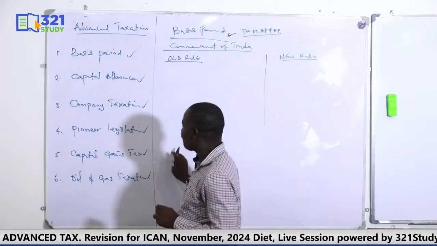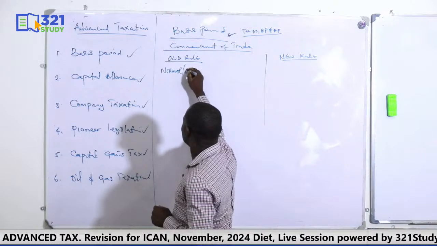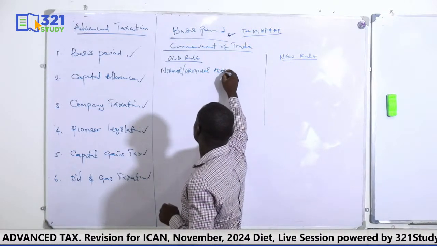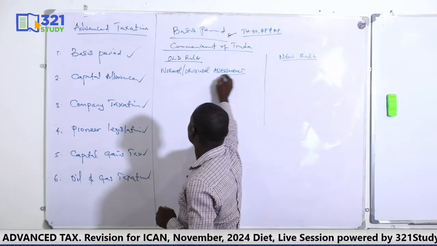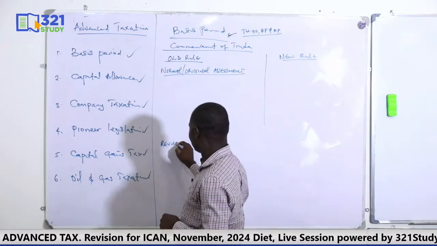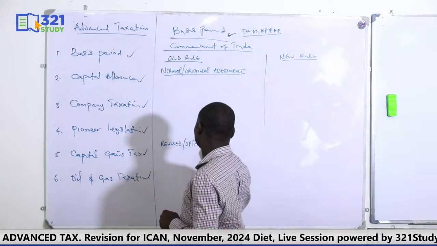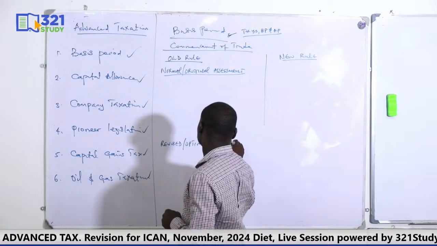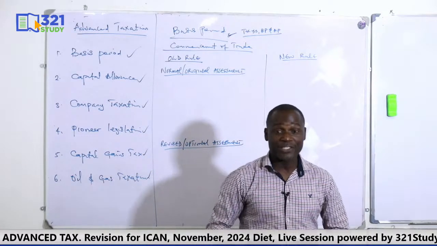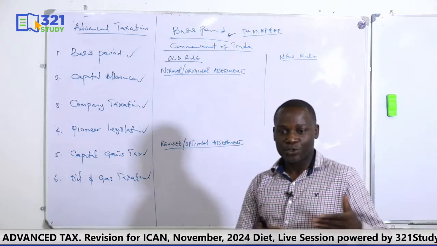If you remember, we have what is known as the normal or original assessment, and we also have what is known as the revised or optional assessment. You normally do 2 computations so that the right of election will be exercised using the old rule. The old rule means the rule before the Finance Act.